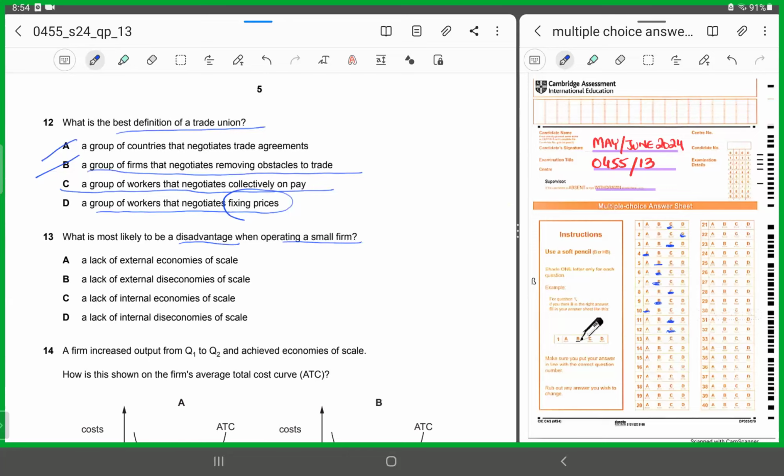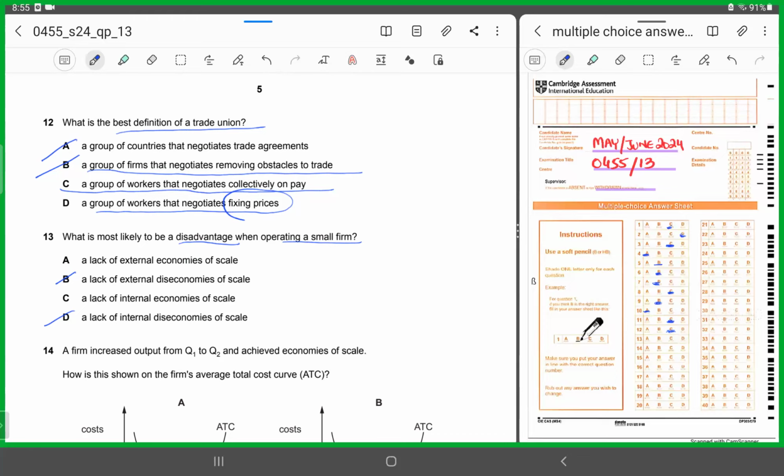Now, you can chop D and B straight away because they all talk about diseconomies of scale. And here we are talking about disadvantage. So they are saying a lack of external diseconomies. So this can obviously be incorrect because that's absurd. A says a lack of external economies of scale, and C says a lack of internal economies of scale.